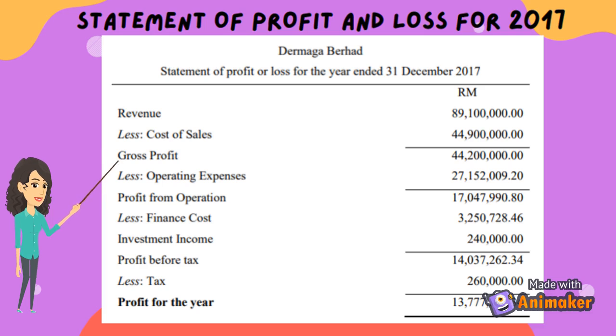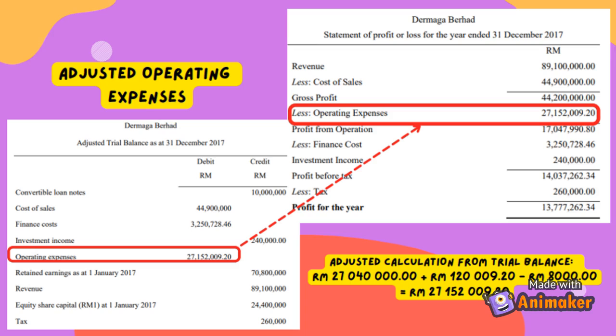Next, we have to find the gross profit. In order to find the gross profit, the revenue that we get, which is 89,100,000, needs to be minus with the cost of sale, which is 44,900,000. So we get the gross profit of about 44,200,000. After we get the gross profit, next we need to do some adjustment for the operating expenses component.